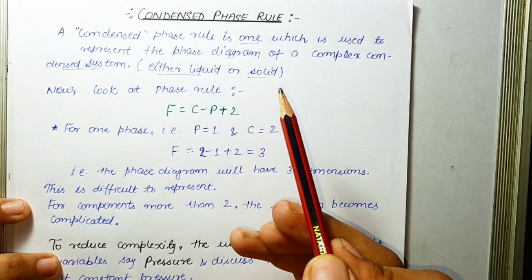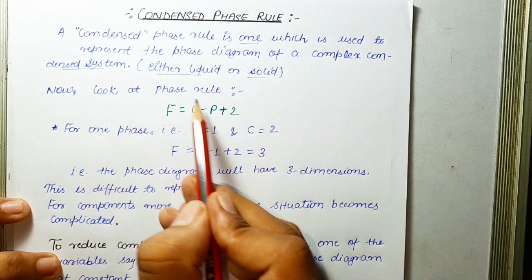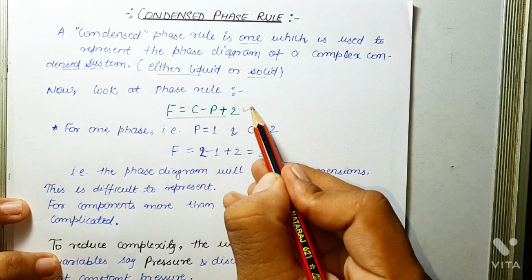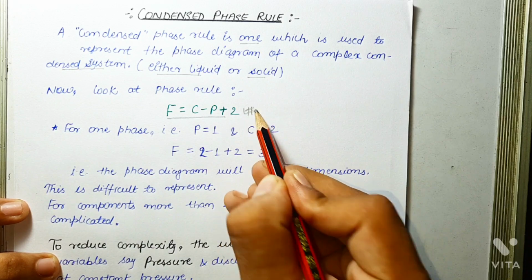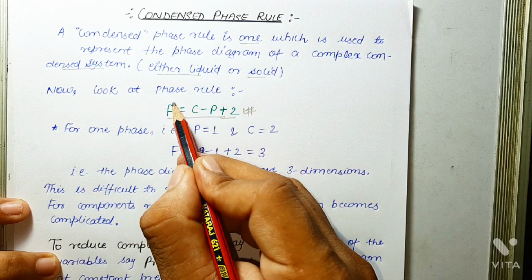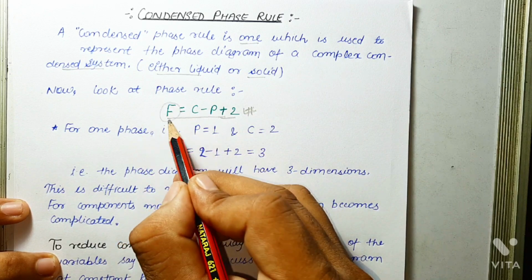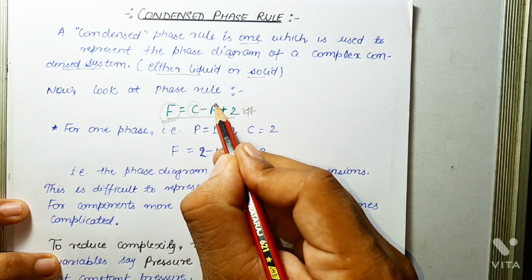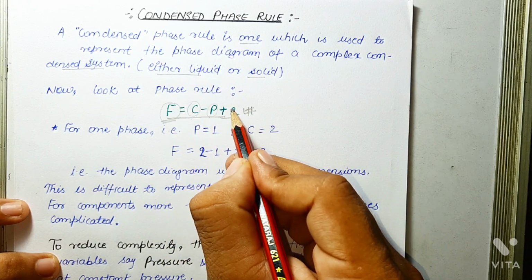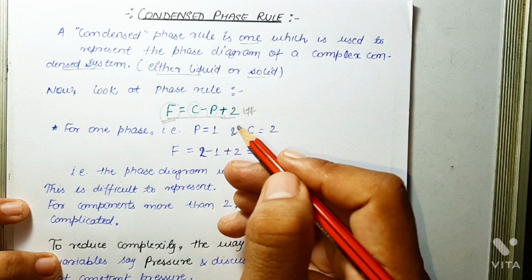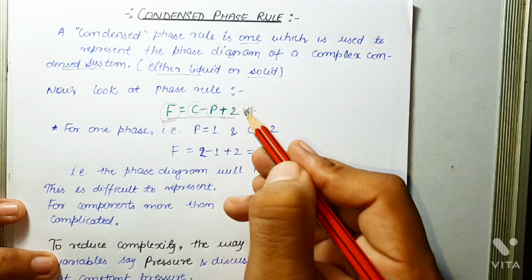Now look at the phase rule: F equals C minus P plus 2. This is the formula for the phase rule, in which F is the degree of freedom, or you can say variance, C is the number of components, and P is the number of phases. And this 2 is for two variables, that is temperature and pressure.